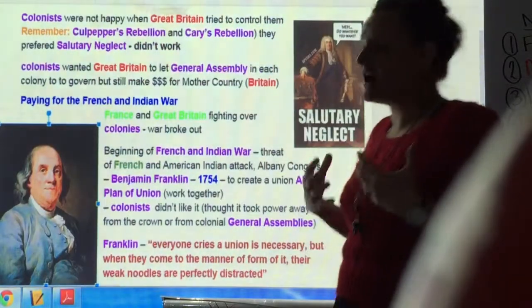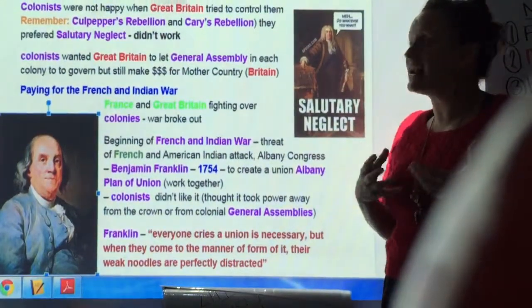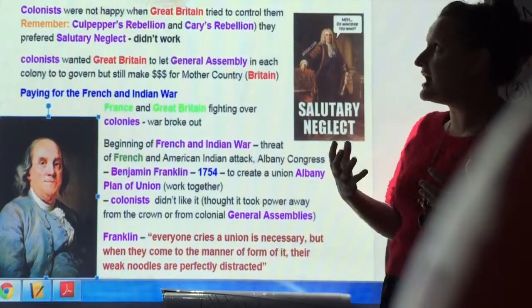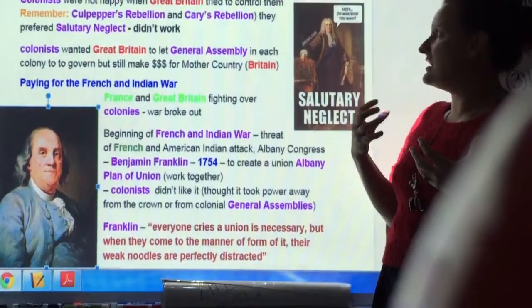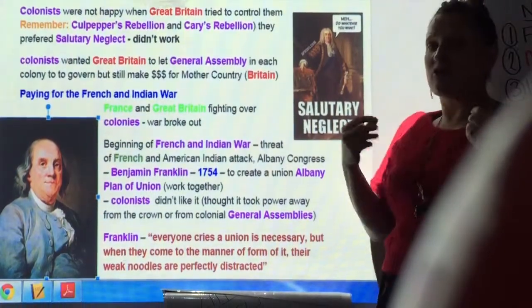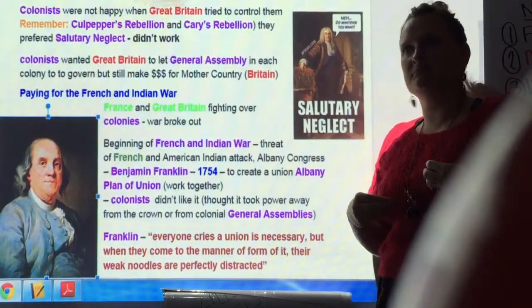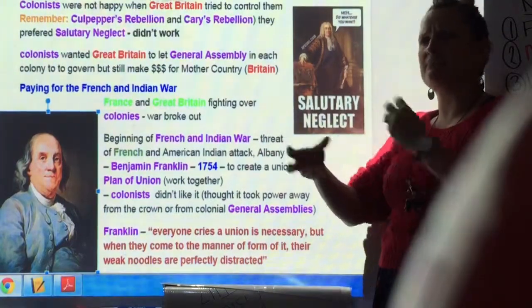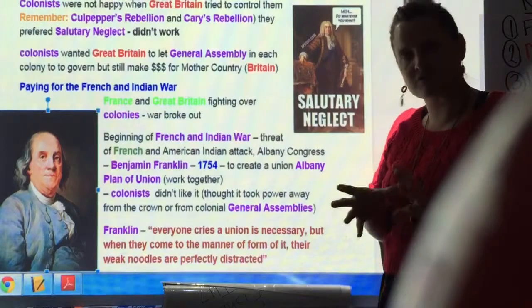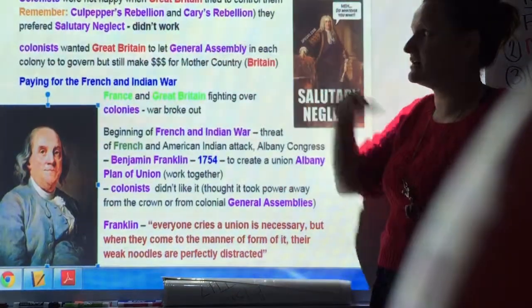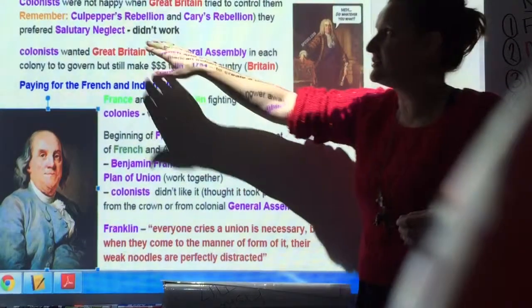All right, so the colonists were not happy when Great Britain decided to take more of a direct role in their governing lives. They liked the salutary neglect. They liked being kind of left alone. Remember, whenever the British government started doing things and getting more direct, like putting on more direct controls or stricter laws, you got rebellions. We talked about Culpeper's Rebellion. We talked about Carey's Rebellion. They preferred being left alone.